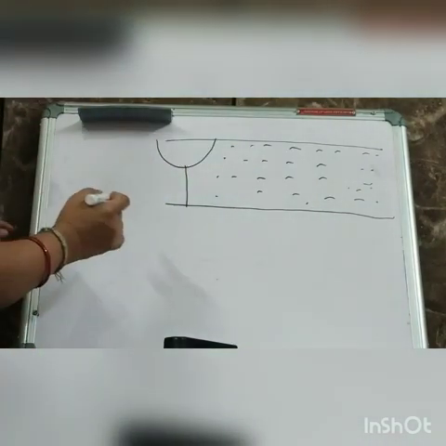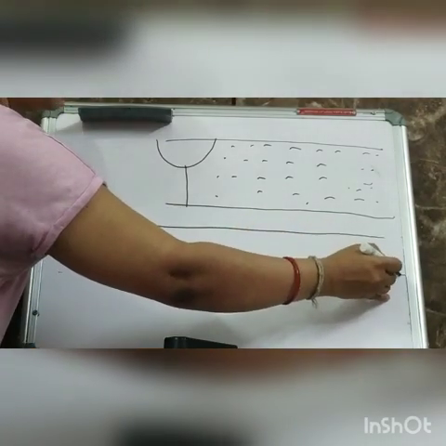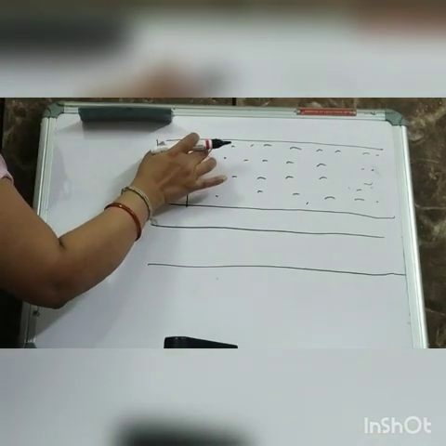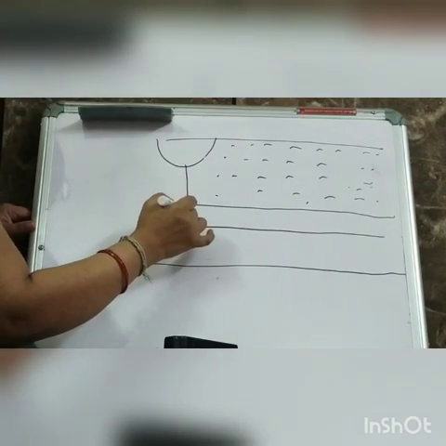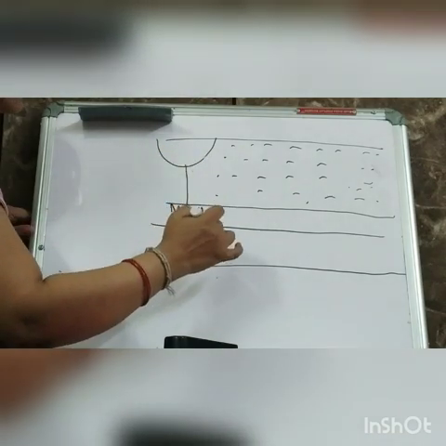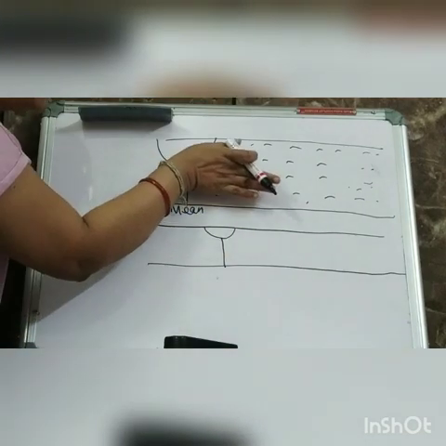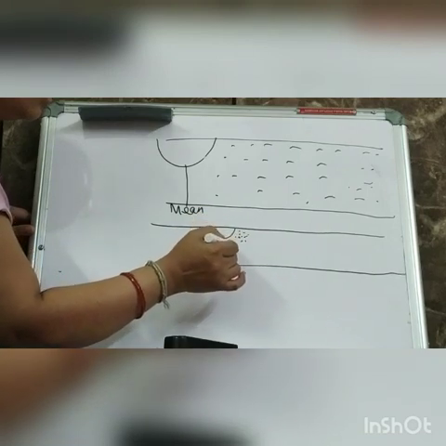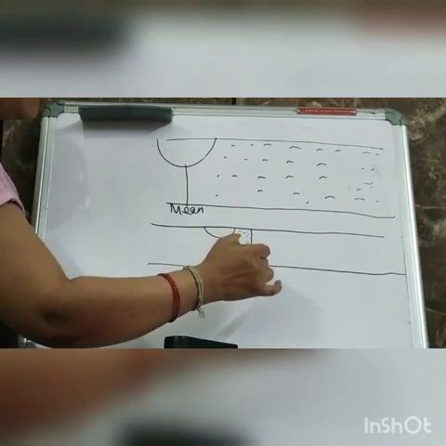Now you are making a sound. So what will happen? This undisturbed means this tuning fork is in the mean position. Now move this tuning fork, making this sound, and it will go to this side. So what will happen? It will compress the particles near it. So you will see the particles like this. So this is now compression.